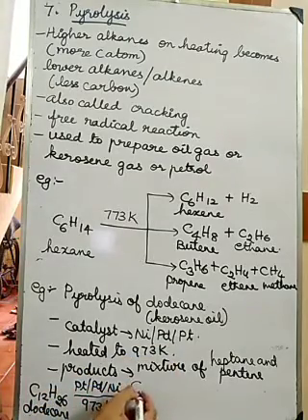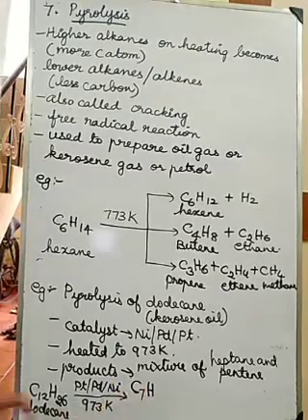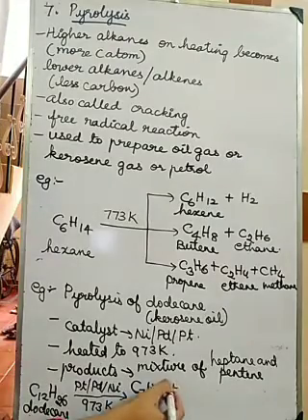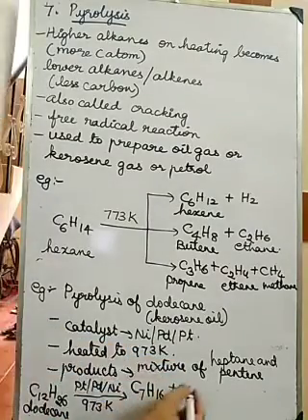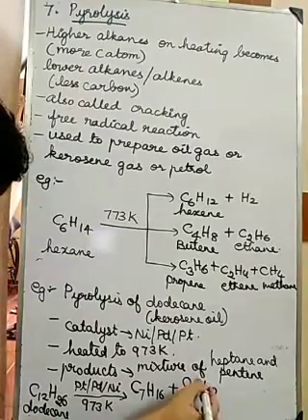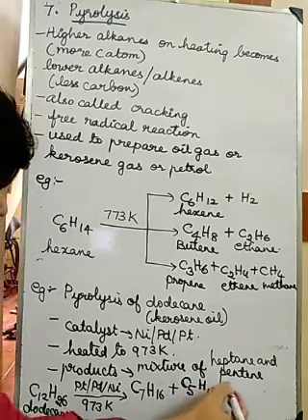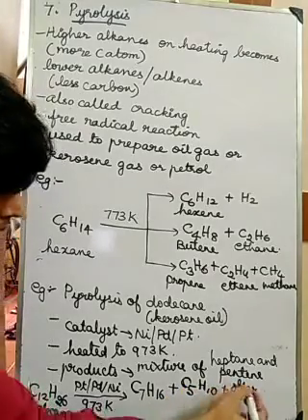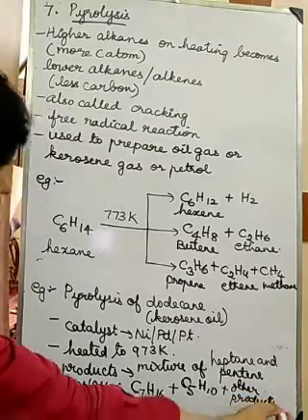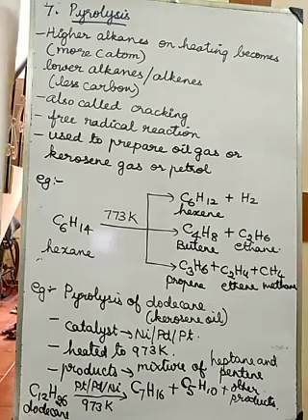Heptane means C7, so H2n plus 2. 7 twos are 14 plus 2, 16. So this is heptane. Pentene is C5H10, plus other products will be formed. Understood? This is a very big lesson.